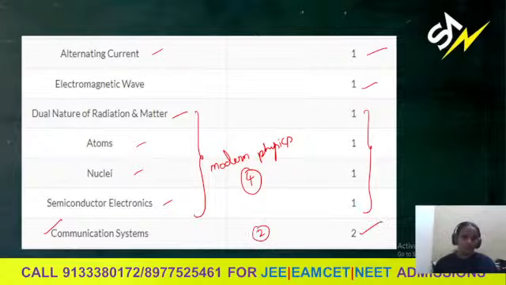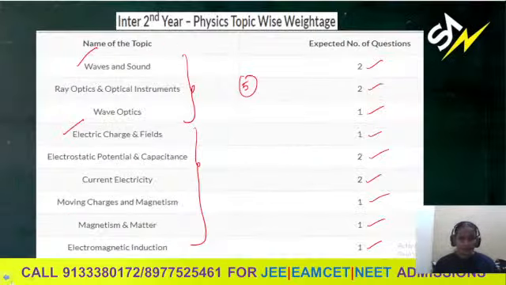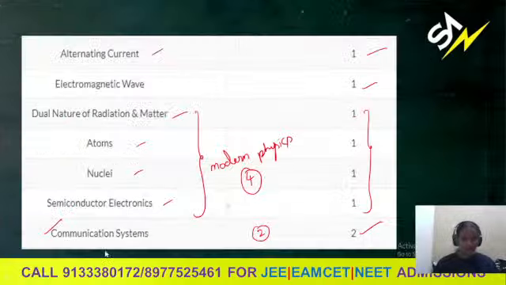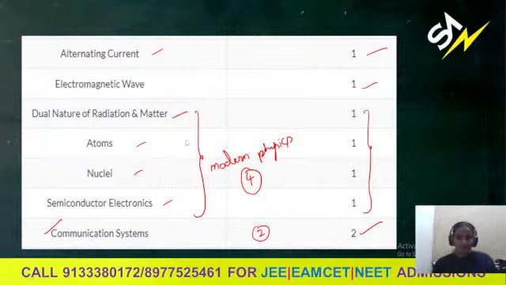So here 4, 2, and electricity chapters, we are getting 3, 5, 8, and 10. So from the electricity chapters, from electric charges and fields to electromagnetic waves, the expected number of questions is 10. Modern physics, 4. Next, communication systems, 2.